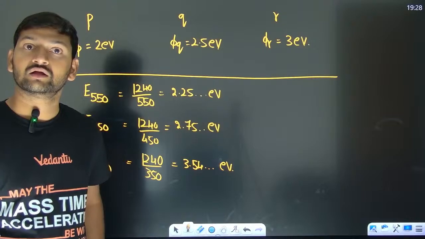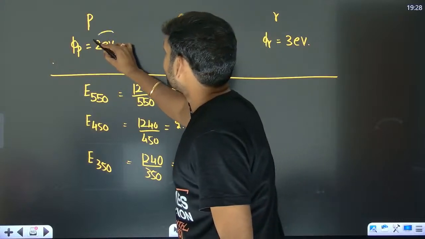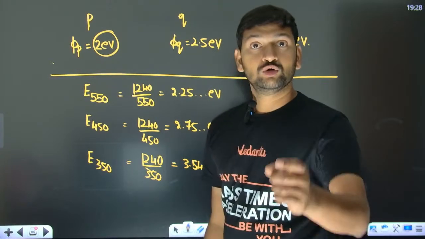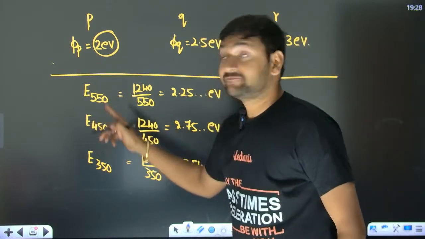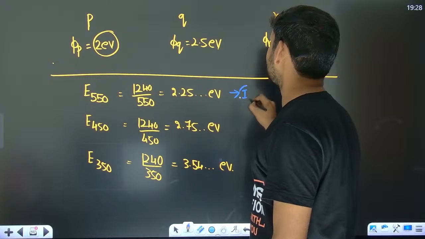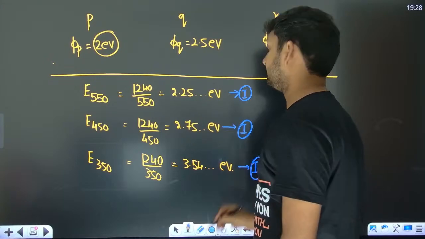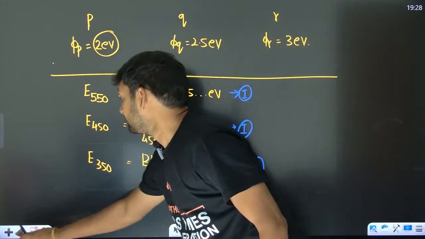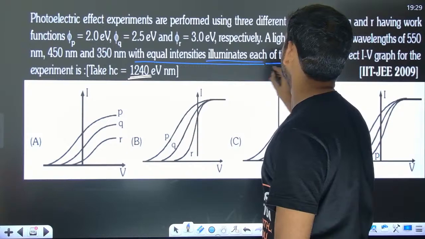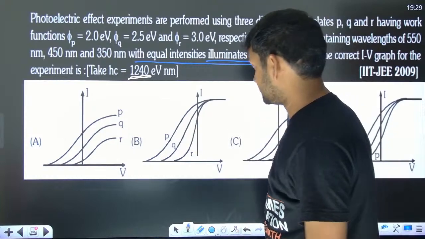Now look, let us talk about P. P needs a minimum energy of 2 electron volts to emit electrons. Can 550 emit electrons when thrown onto P? Yes. And this 550, let us take, has intensity I. And then this also should have the same intensity I. Why? They only mentioned it: with equal intensities illuminates each of the plates. 550, 450, 350 have equal intensities.